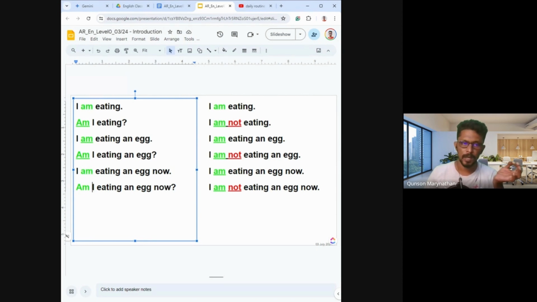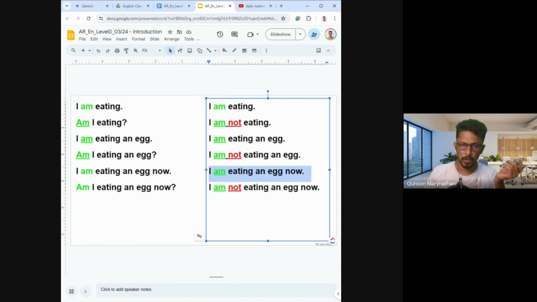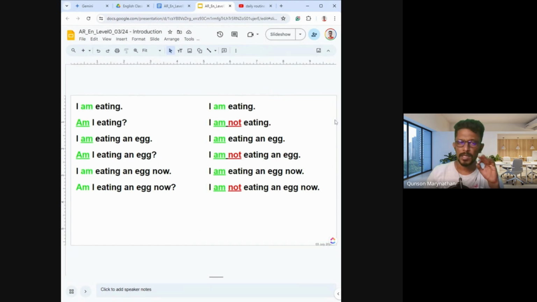If you want to make a negative out of the longer sentence, then you locate the auxiliary verb. Here it is. Then you put not next to the auxiliary verb. I am not eating an egg now. Okay. So this is how you make a question, and this is how you make a negative statement in present continuous tense. So did everyone understand everything I said until now?